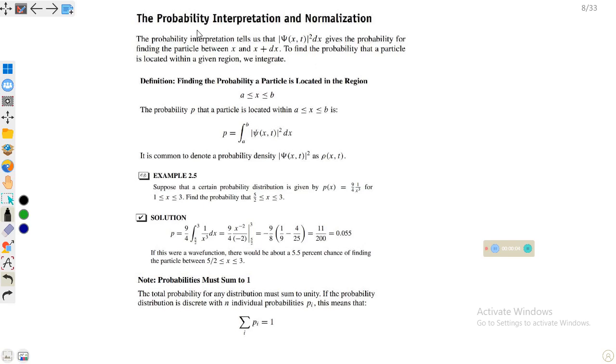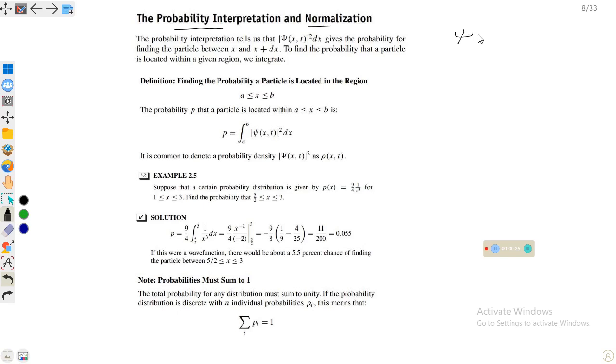In this lecture we will discuss the probability interpretation and normalization. How is the probability interpreted? For example, last time we discussed the wave function. A wave function is a complex quantity which describes the state of any particle in quantum mechanics.